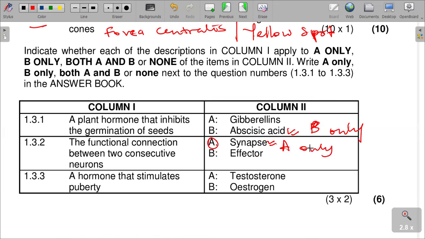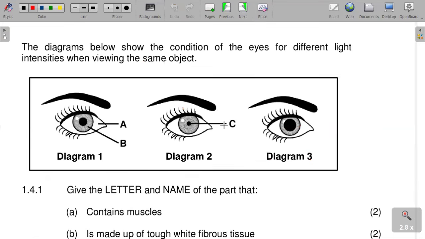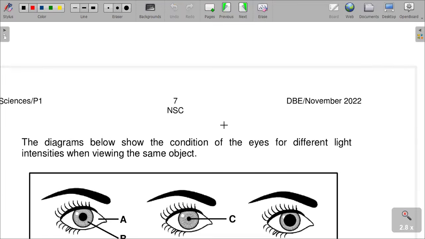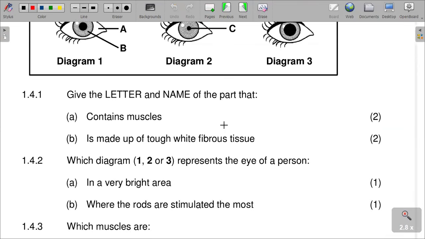And then a hormone that stimulates puberty. A hormone that stimulates puberty, it is what? Both of them, testosterone and estrogen. Both A and B are correct in this regard. A hormone that stimulates puberty is testosterone and also estrogen, which is both A and B. Our next question.